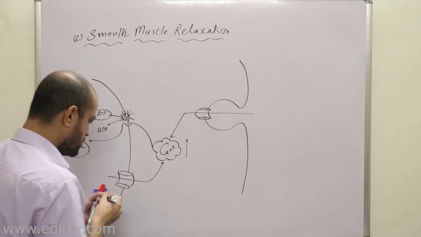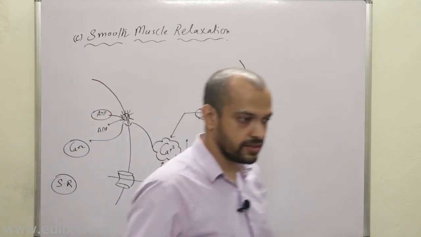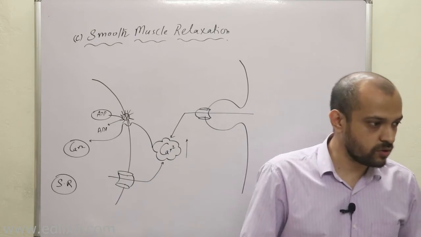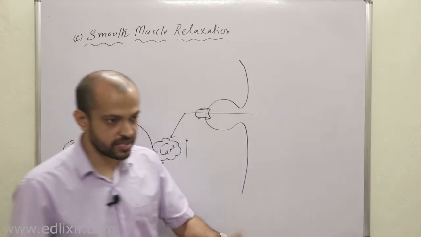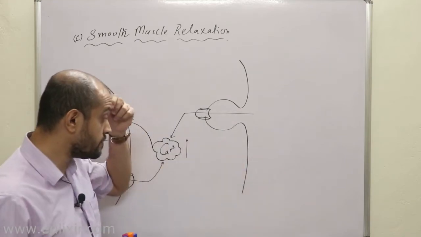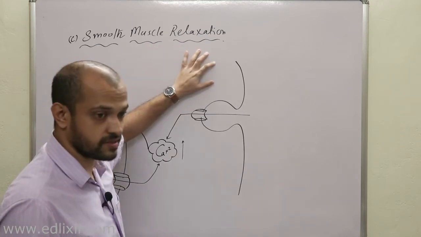Clear? Now with the withdrawal of calcium, listen with all your attention, with the withdrawal of calcium, the processes which were actually occurring will be reversed and the muscle will relax. Clear? And the muscle will relax. Okay? So we have up till now discussed smooth muscle relaxation, right?